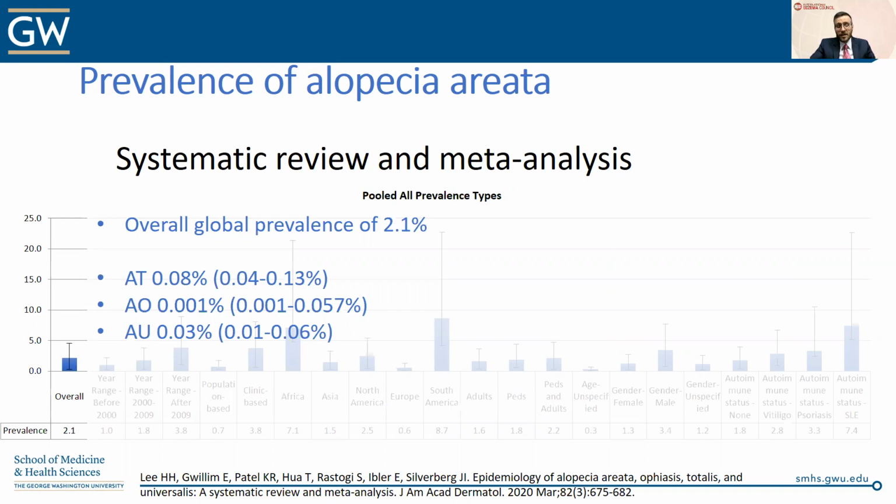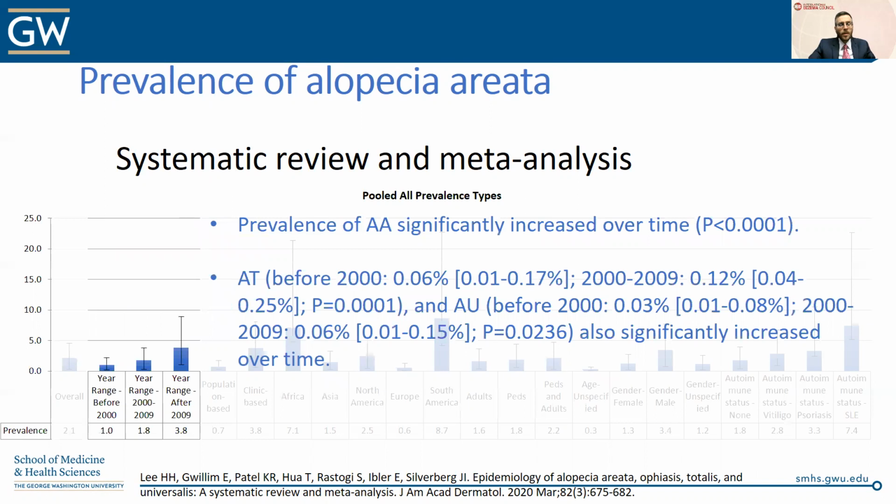Now, we recognize that most of those cases are likely milder or patchy cases. In fact, when we did pooled estimates for alopecia totalis, we found a pooled prevalence of 0.08%. The ophiasis pattern is the rarest subset I've observed, at 0.001%. And for alopecia universalis, 0.03%. So certainly less common than the overall prevalence, which is fairly high.